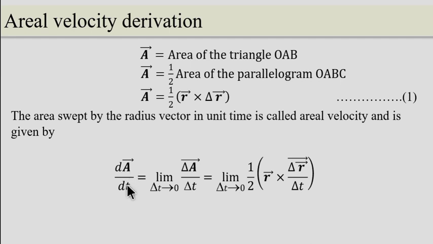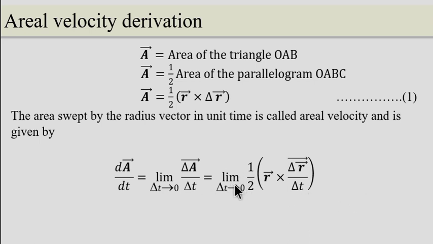dA by dt, which is equal to the limit as delta t tends to 0 of del A by del t, which is equal to the limit as delta t tends to 0, substituting the value of A, of half into r cross del r by del t.